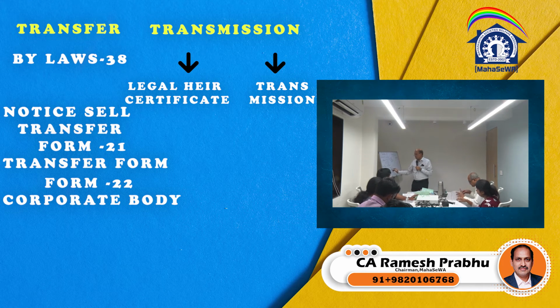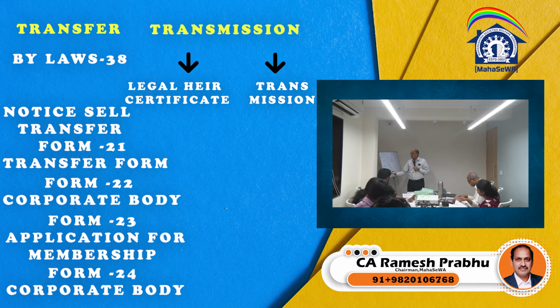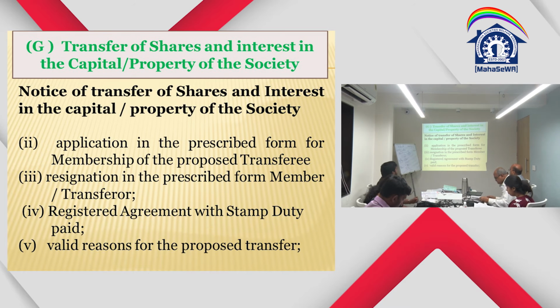Now 23, we have seen that form number 23 is the application for membership, again for an individual, and form number 24 is for a corporate body. So that means there is a notice of transfer, then the transfer form, and then the application for membership. So the first thing is the application in the prescribed form for the transfer of shares and interest in the capital property along with the share certificate. Second is the application in the prescribed form for membership of the proposed transferee. That is form number 23 in the case of an individual and form number 24 in the case of a corporate body.